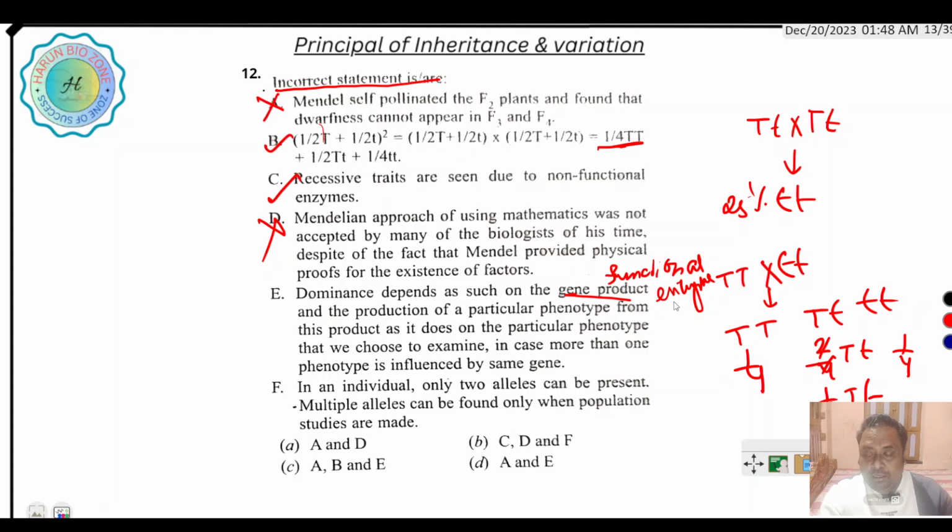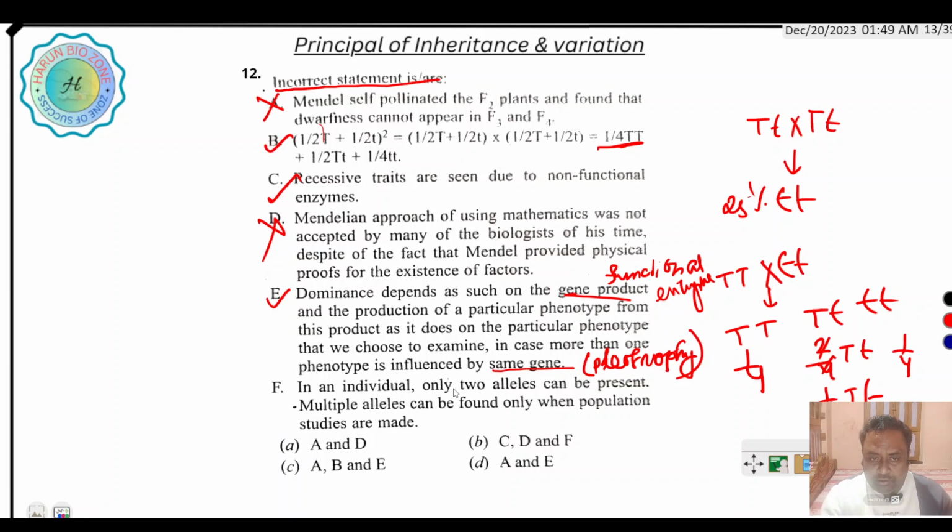When more than one phenotype is influenced by the same gene, that is called pleiotropy, as in phenylketonuria, where a single gene produces many characters. It is the right option.